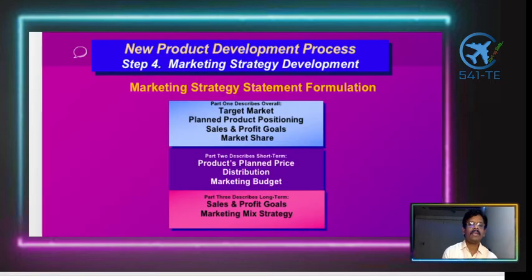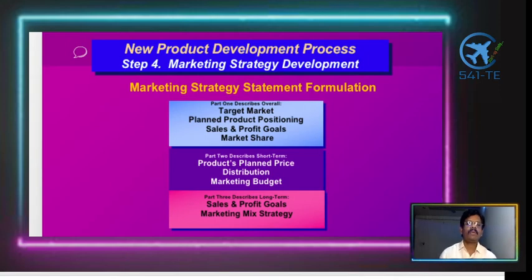Part three describes the long term sales and profit goals and marketing mix strategy. So there are three different levels: the overall description, the short term, and the long term. All these are related to market share, marketing strategy, and sales and profit related issues.